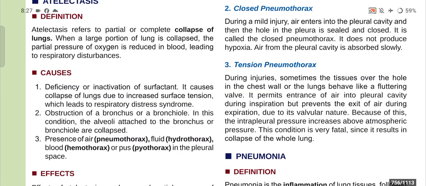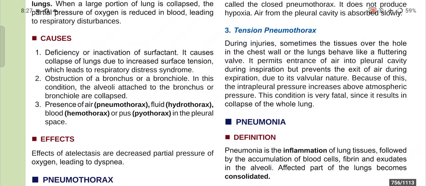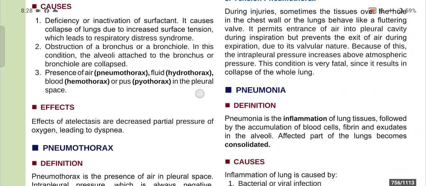Number three, that is tension pneumothorax. During injuries, sometimes the tissues over the hole in the chest wall or the lungs behave like a fluttering valve, and it permits the entrance of air into pleural cavity during inspiration, but prevents the exit of the air during expiration. Because of this valvular nature, the intrapleural pressure increases above atmospheric pressure, and this condition is very fatal since it results in collapse of the whole lung.